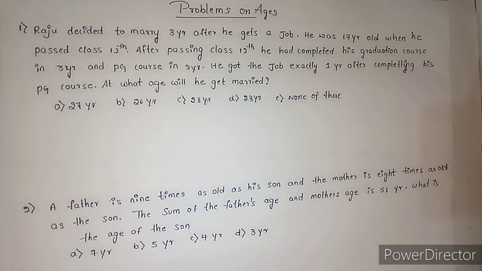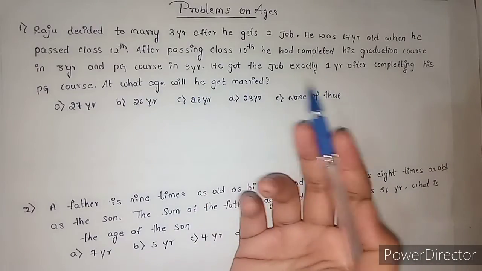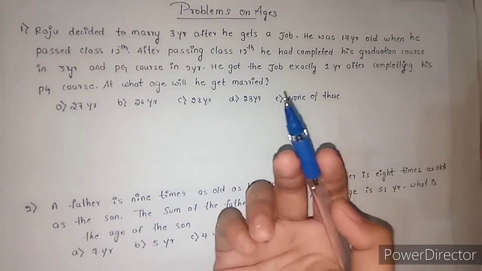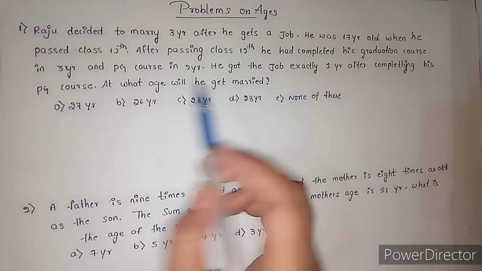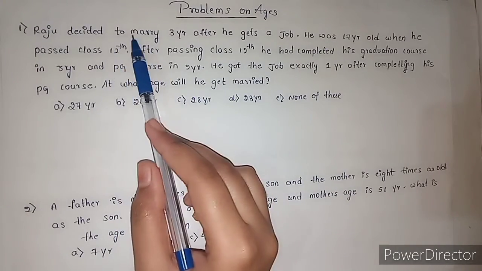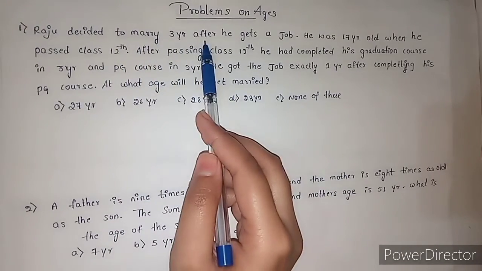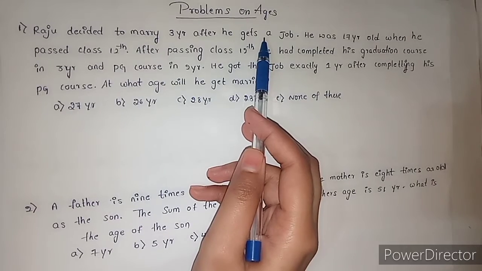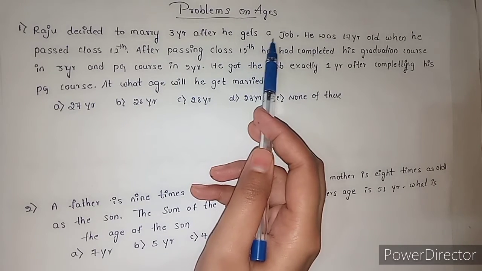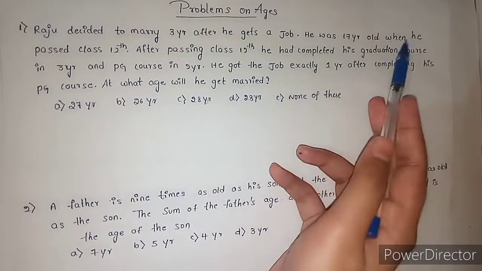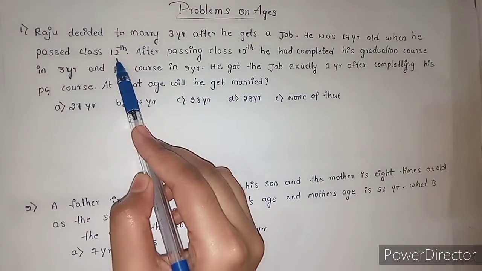So here the question is to find the age of Raju when he got the job. Here what is given? Raju decided to marry 3 years after he gets a job. Then he was 17-year-old when he passed class 12th.